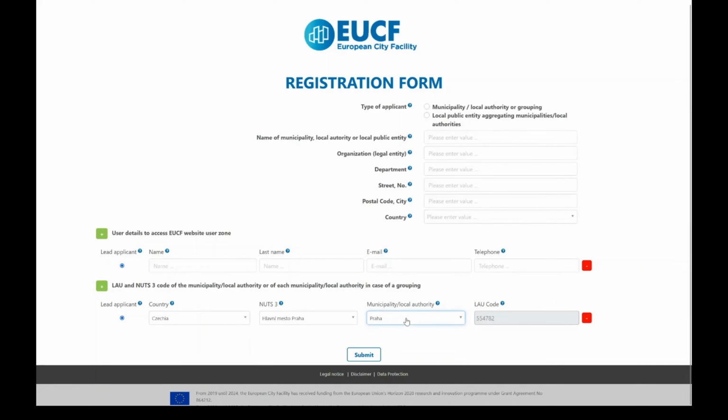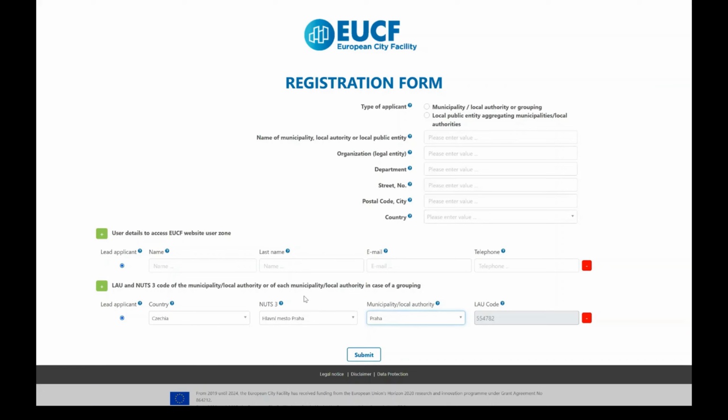As LAU codes and NUTS 3 codes are not available for municipalities from Ukraine, Ukraine applicants must select the administrative subdivision applying from the national system of regional and territorial statistics. A joint application of more municipalities applying together is permitted. A grouping needs to have one responsible partner. That means the lead applicant has to be defined.